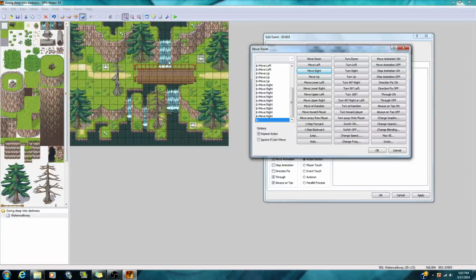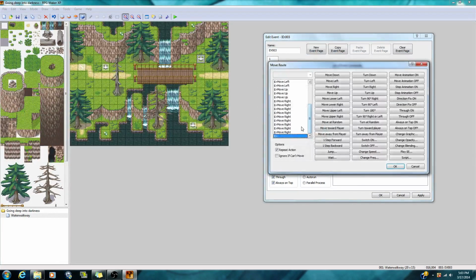So right now as it is, he's going to be repeating this action every time, which I think should be good. I'm going to click OK. And just show you real quick, in options, you have Repeat Action. If you check it off, he's only going to do that route 1 time.